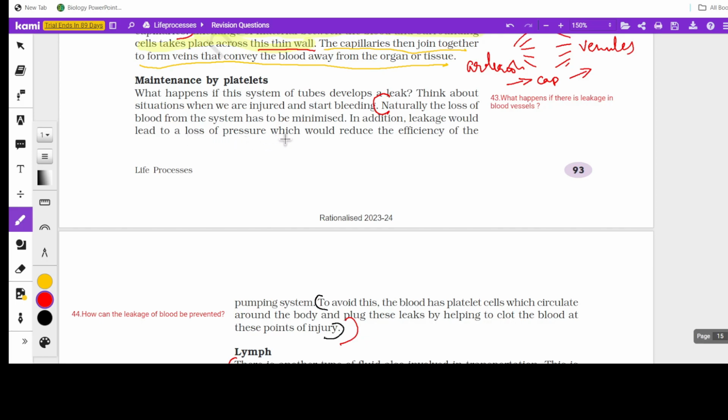Loss of pressure reduces the efficiency of the pumping system. To avoid this, blood has platelet cells which circulate around the body and plug these leaks by helping to clot the blood at the points of the injury.